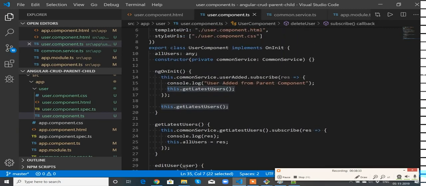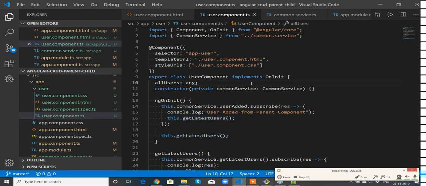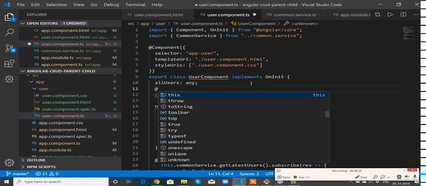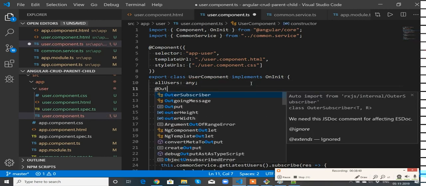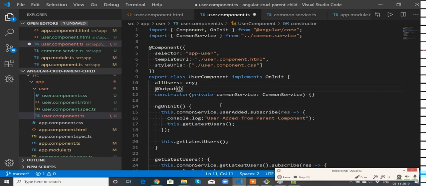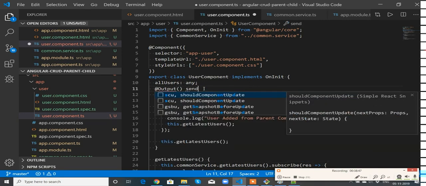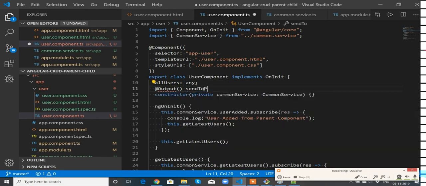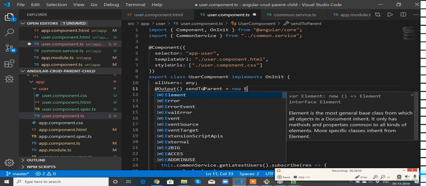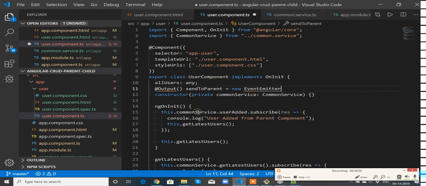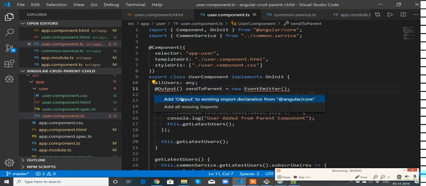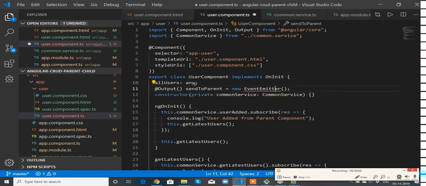To do that, we need an Output decorator. We need to give a name for that: sendToParent. It's supposed to have a new EventEmitter class. So let's import this.